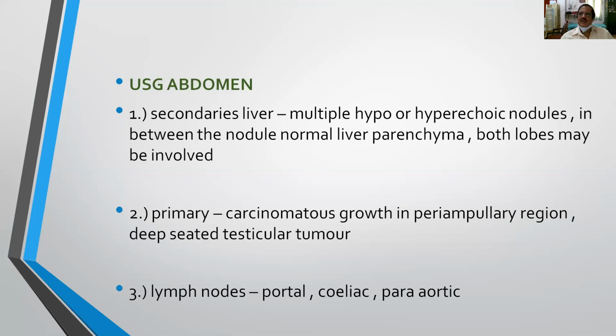And also we can detect metastatic lymph nodes in the porta hepatis, celiac group of lymph nodes, and para-aortic group of lymph nodes. So portal lymph nodes, that is involvement of the porta hepatis, and celiac group, particularly in case of carcinoma stomach, and para-aortic in case of carcinoma of the testis.